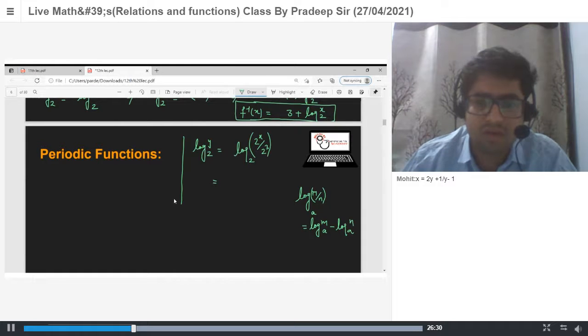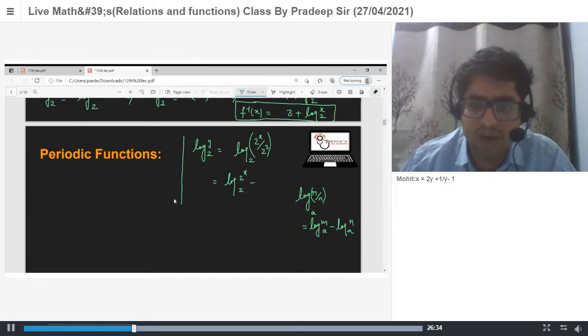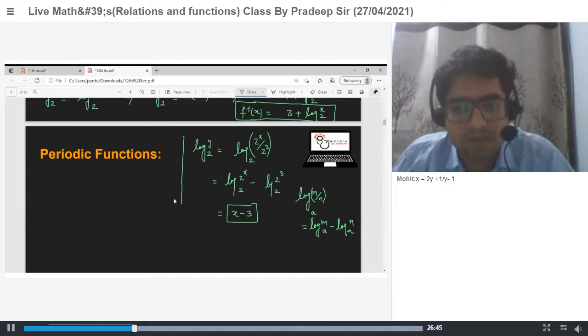So this will give you log x to the base 2 minus log 2 to the power 3 to the base 2. So this will become x minus 3 again. Okay, so the answer will be the same.